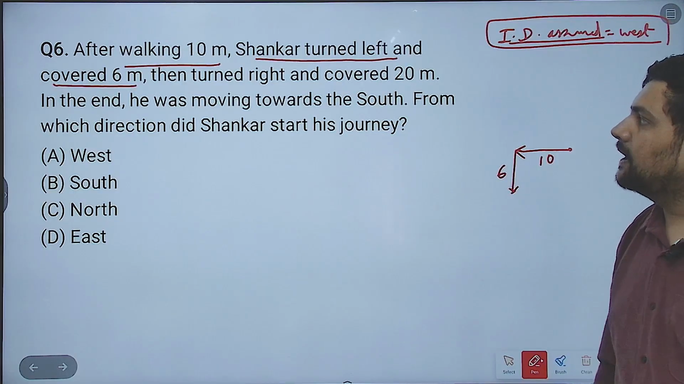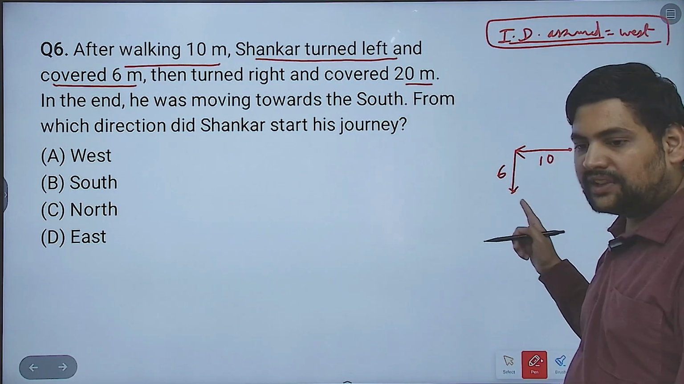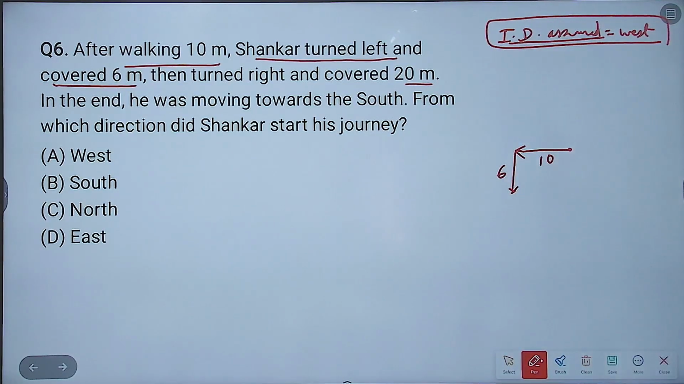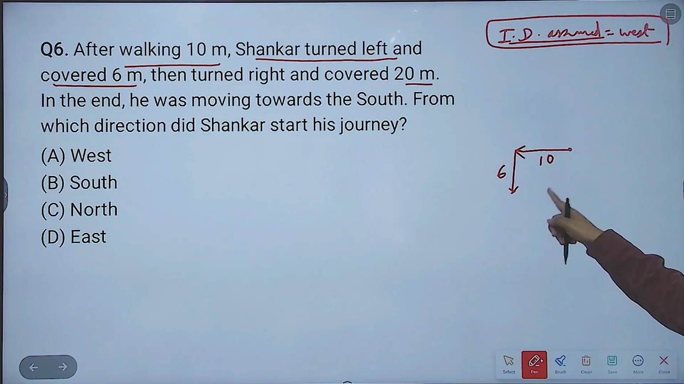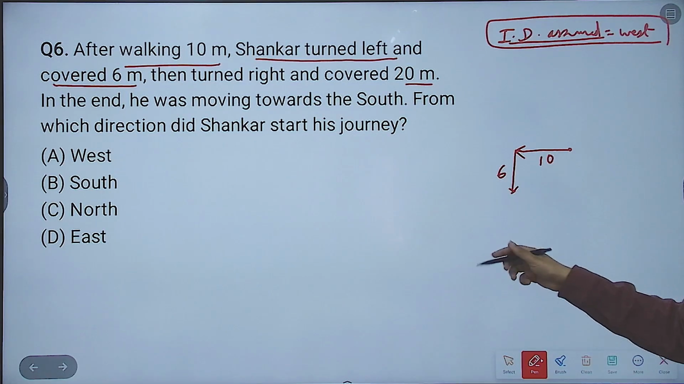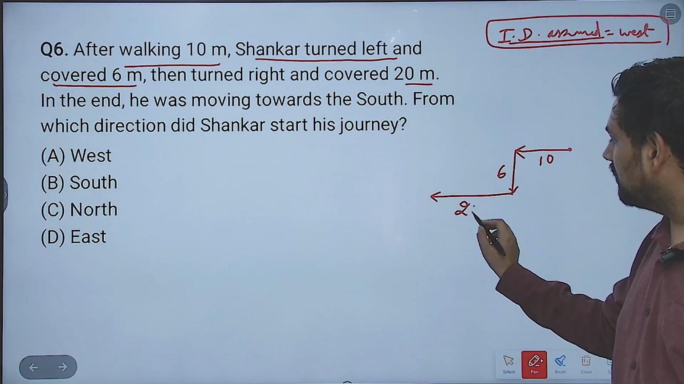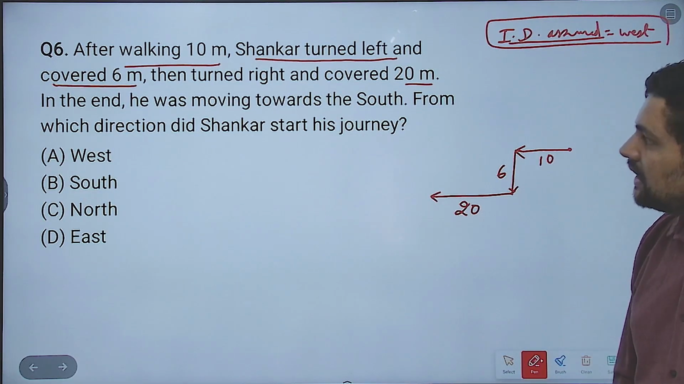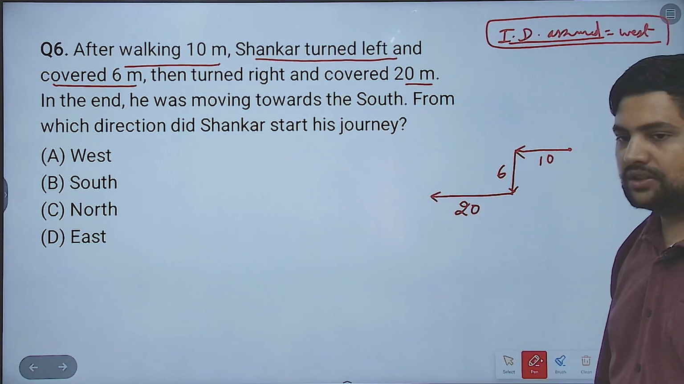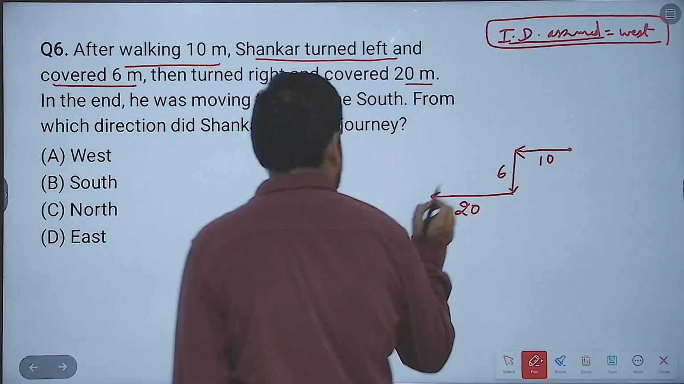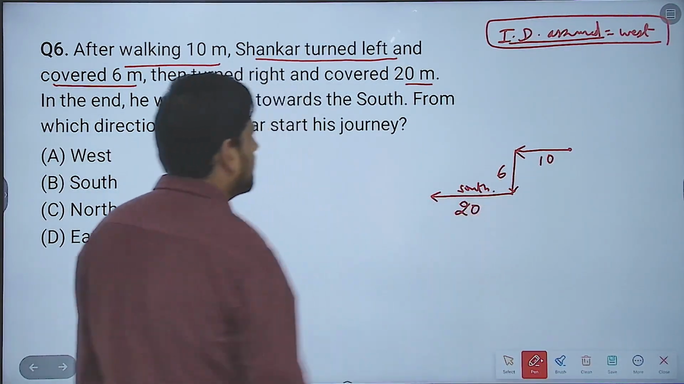This is fine. Then he turned right and covered 20 meters. From here, what will right be? You have learned that if this direction is south, then left is this direction, so this will be right. Then he turned right and covered 20 meters. In the end, he was moving towards the south direction, as given in the question.